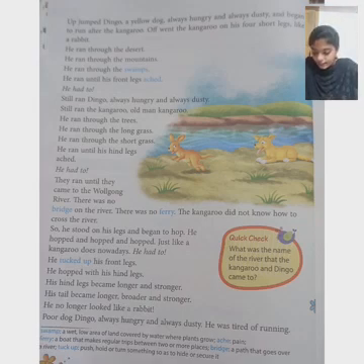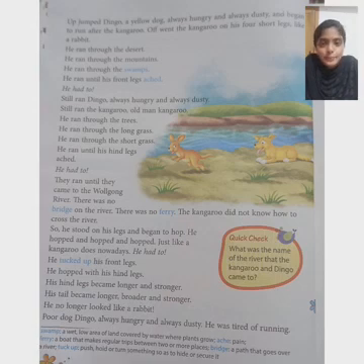His tail became longer, broader and stronger. Then what happened to his tail? It became longer. First it was like a rabbit, but now the length is increased and it is broader and stronger. He no longer looked like a rabbit. Now he is a kangaroo.